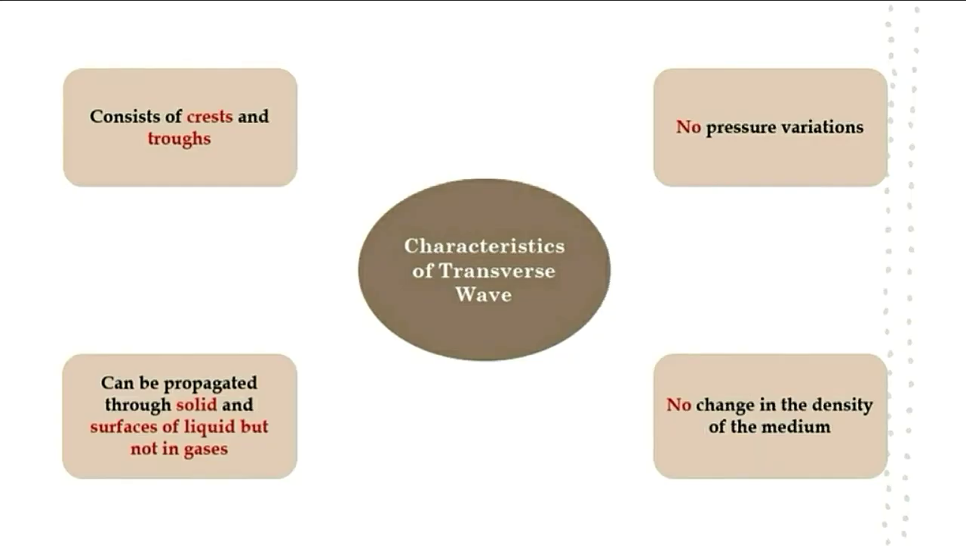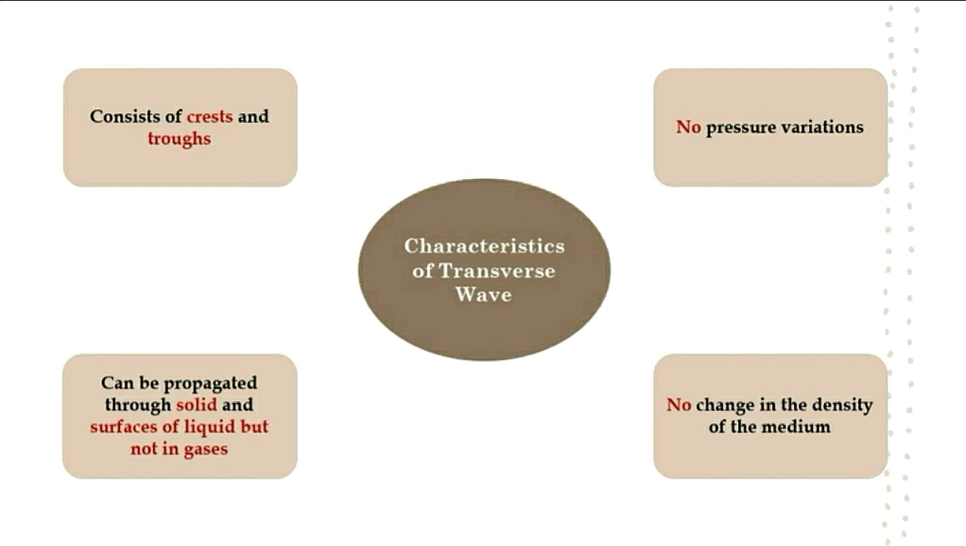Now, we will learn about the characteristics of transverse wave. The first characteristic of the transverse wave is that it consists of crest and trough. The second one is that it has no pressure variation. Why is there no pressure variation? Because no compression occurs.